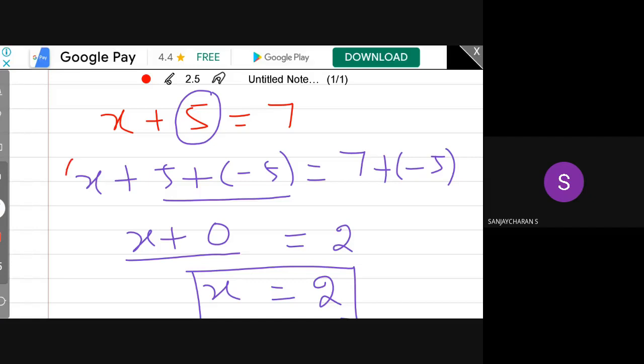First, I have x plus 5 equal to 7. I add minus 5 on both sides. That means on the left-hand side I have x plus 5, add minus 5. On the right-hand side also, 7, I add minus 5.